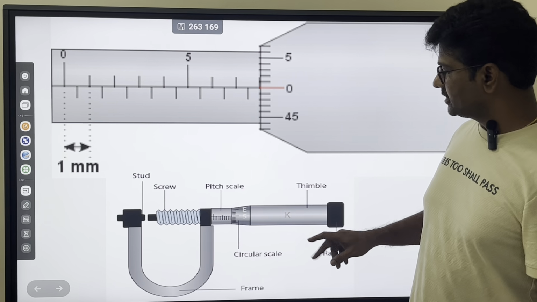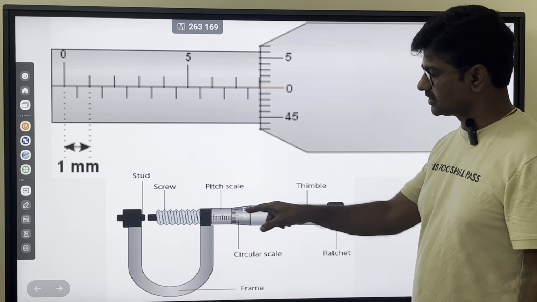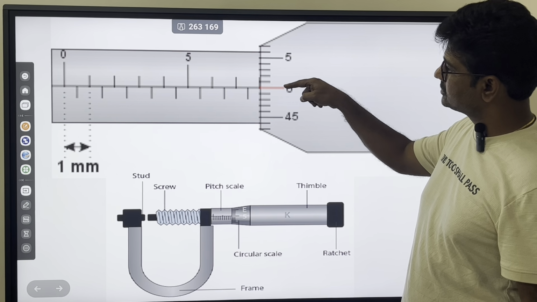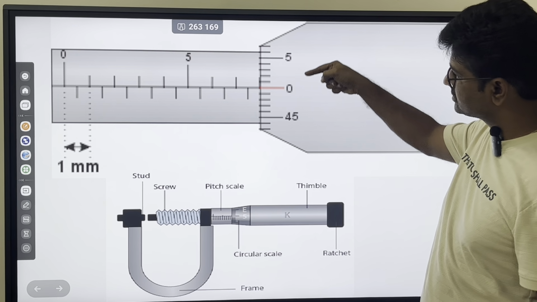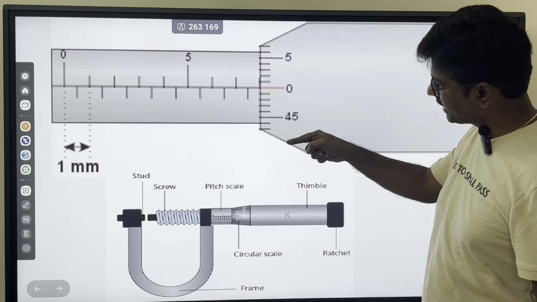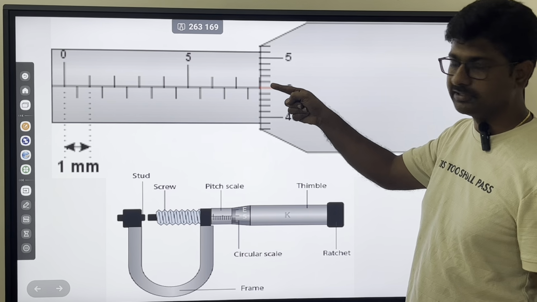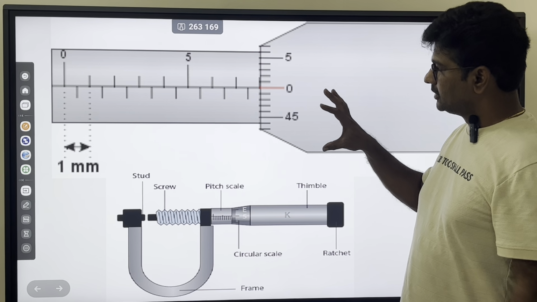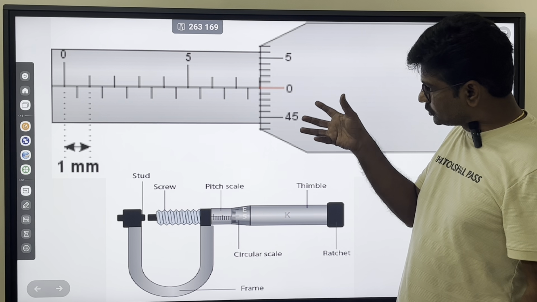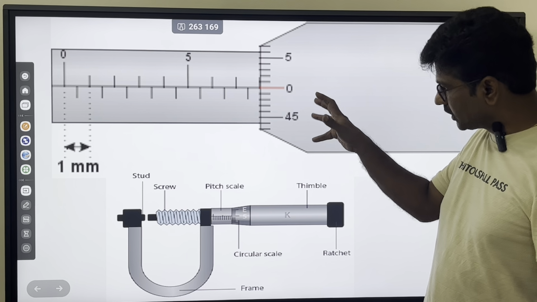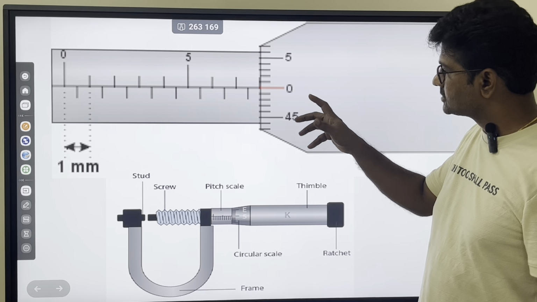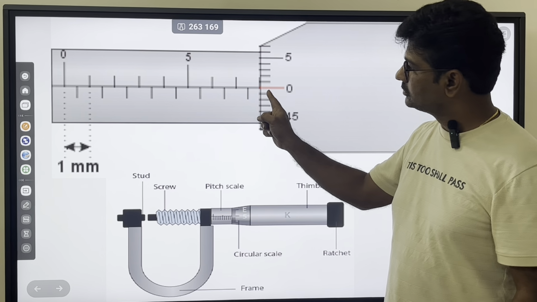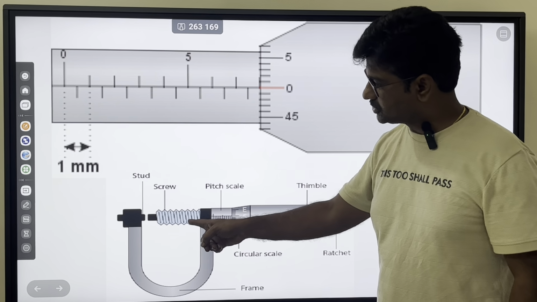Now what is important here is how many divisions are there on the circular scale. In this particular, there are 50. You can see 5, 0 to 5. On the other side, it's rotating like this. Again, it is coming back 45, 50 divisions finally. So 0 to 50. So what it means is, if I completely rotate through one rotation, that is 360 degrees, from 0 to again 0, it advances through the pitch of the screw.